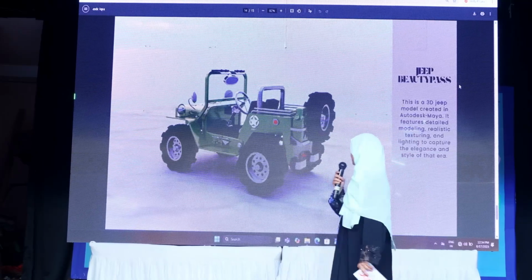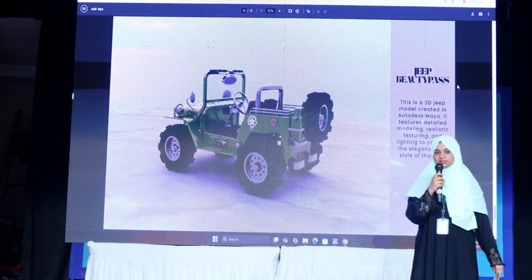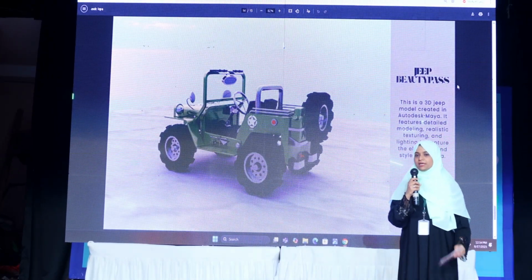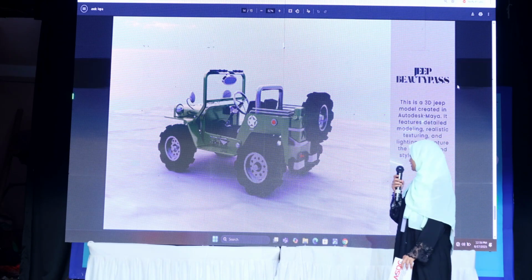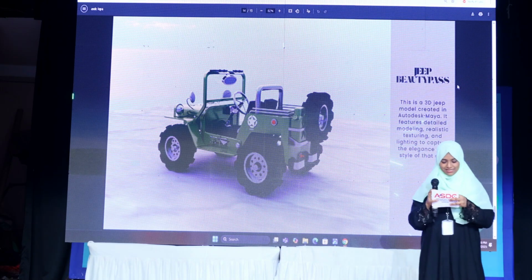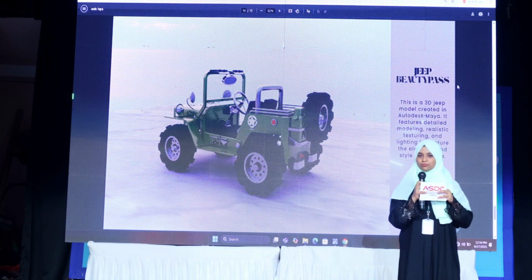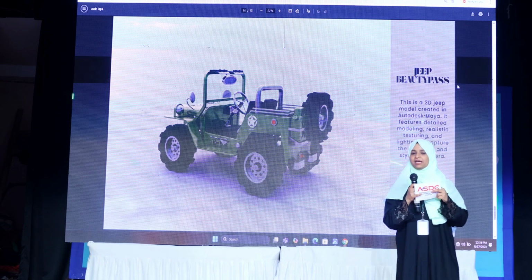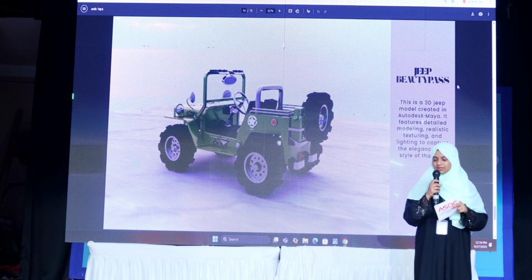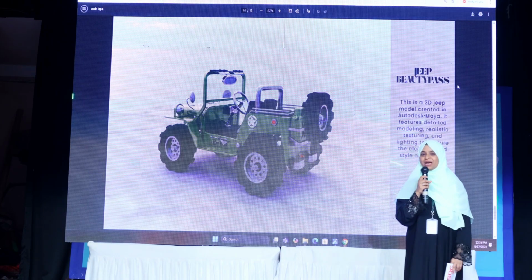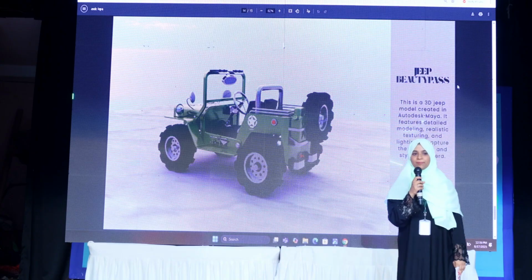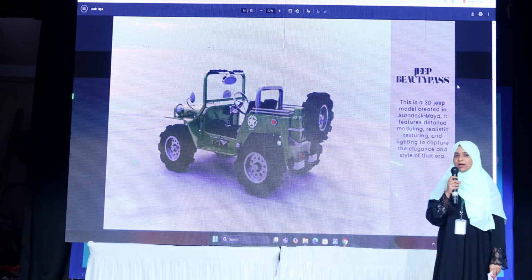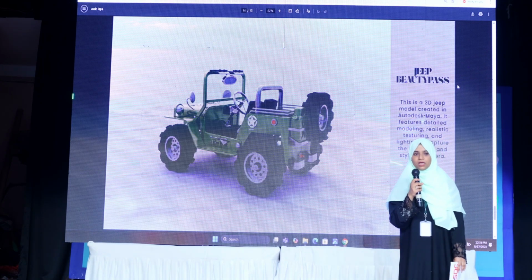Presenting my 3D model of a Jeep, which I created in Autodesk Maya. This off-road Jeep is modeled for rigging, texturing and animation. I used polygon modeling with extrude, bevel and the CV curve tool. The shader was applied using Hypershade. The color scheme was military green and black tires.